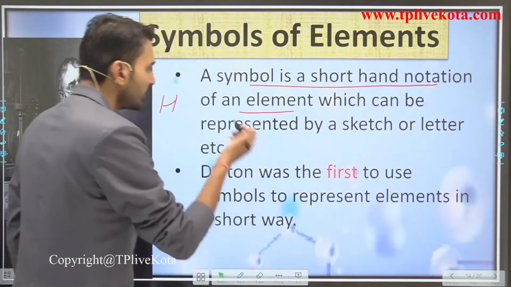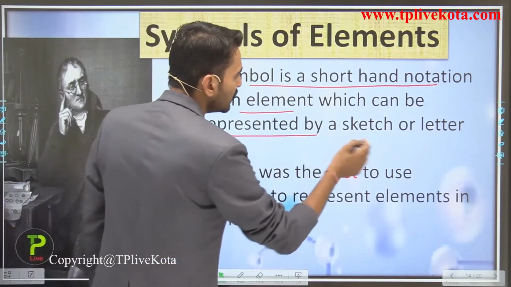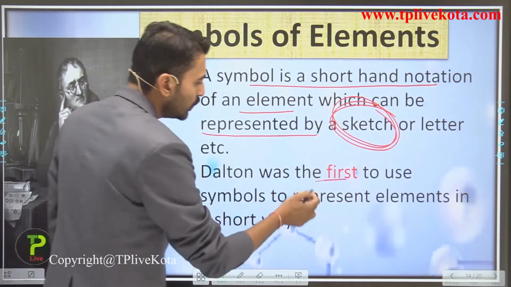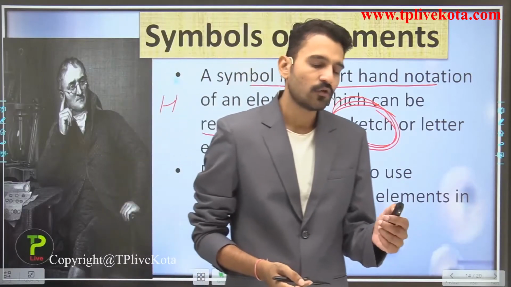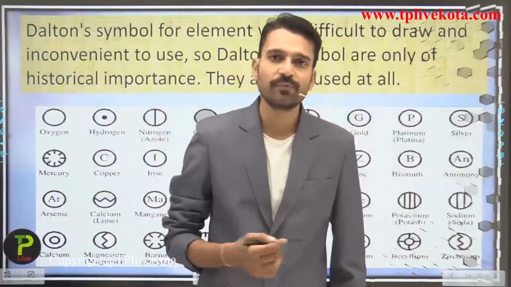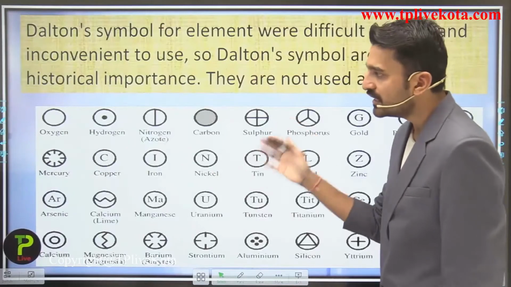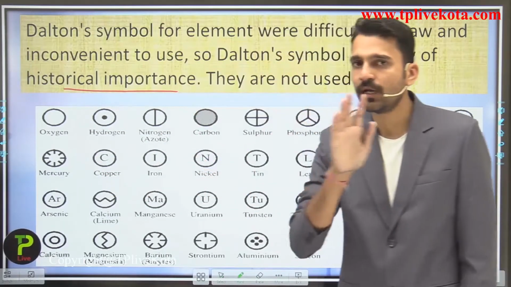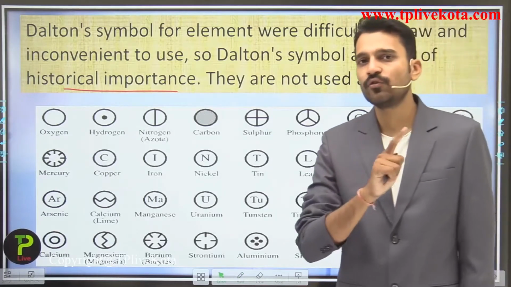So here, just reading that he gave the representation in the form of sketches. Dalton was the first to represent the elements. So how did he represent the elements? He represented them in the form of these symbols, and they are of historical importance. They are not used at all. But remember, students,